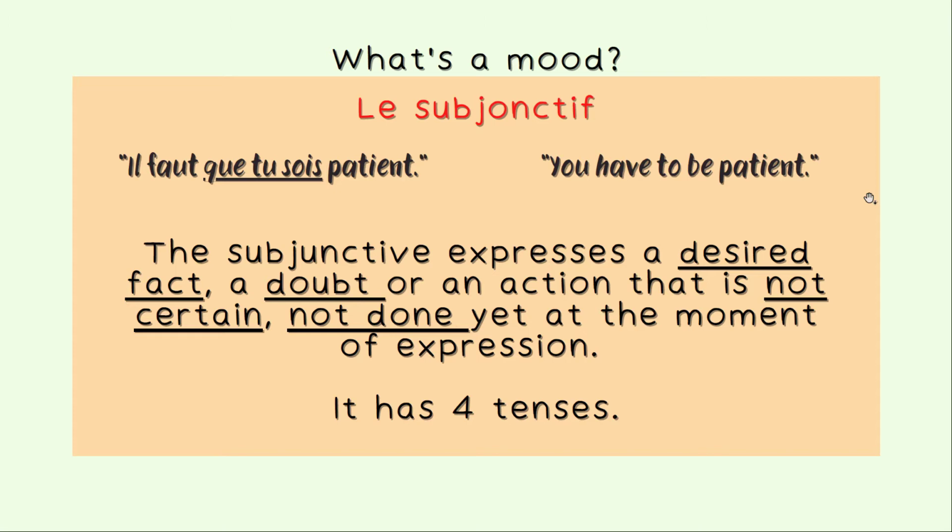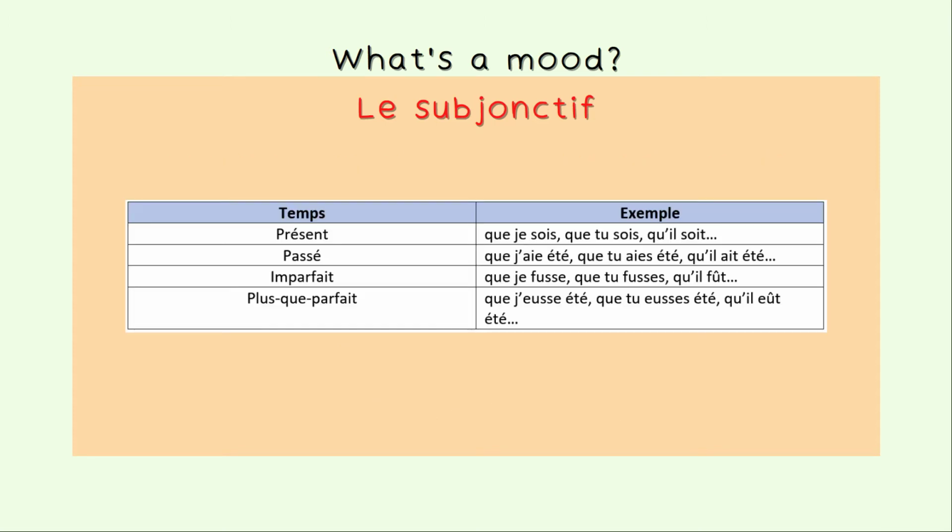It has 4 tenses. So the subjunctive, le subjonctif, has 4 tenses within it. Le subjonctif présent, que je sois, que tu sois, qu'il soit. Le subjonctif passé, que j'aie été, que tu aies été, qu'il ait été. Le subjonctif imparfait, que je fusse, que tu fusses, qu'il fût. Le subjonctif plus-que-parfait, que j'eusse été, que tu eusses été, qu'il eût été.